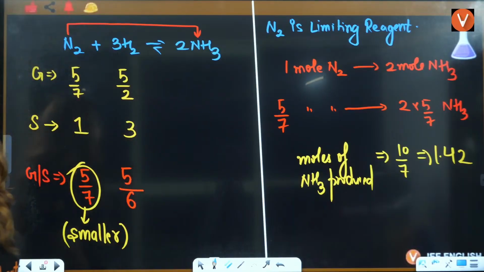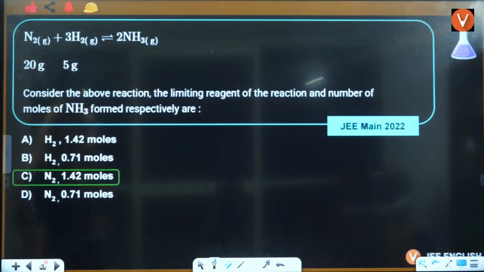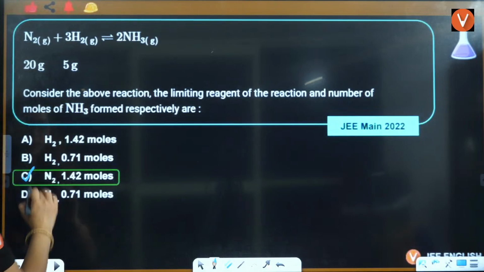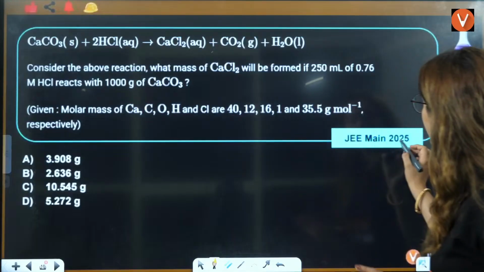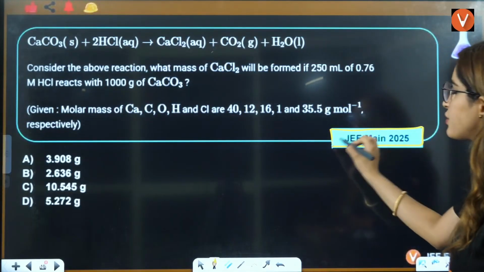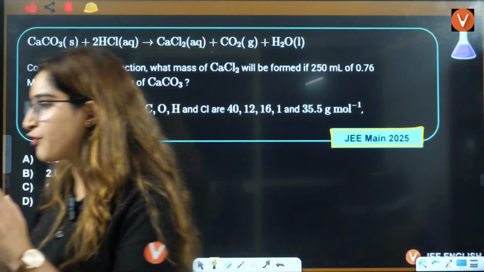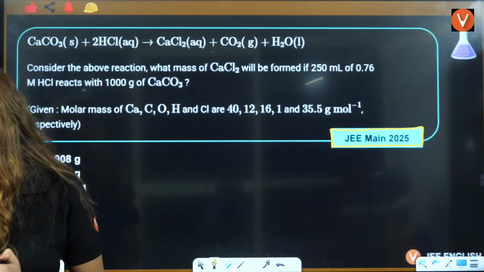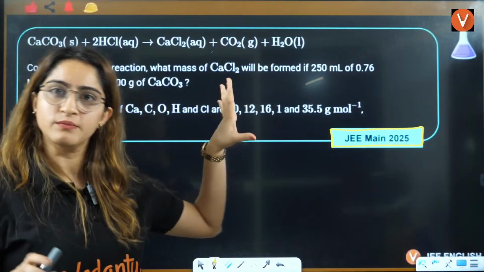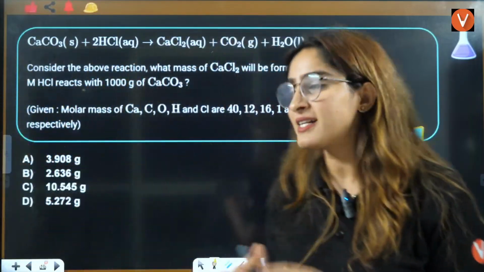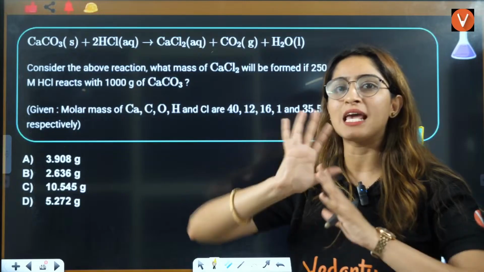So, that's fine, everyone. Right, so the answer will be C is your correct answer here. Let's move towards the next question that was asked in JEE Mains 2025. Let's focus on that, right? Okay, Rama Raju, the same concept will be repeated here. Every question has the same concept.